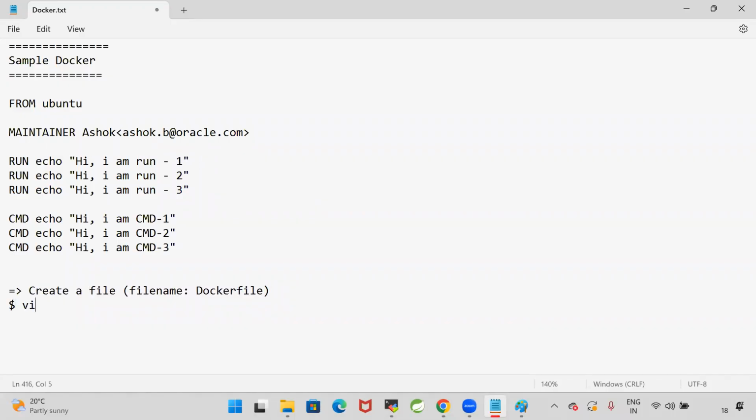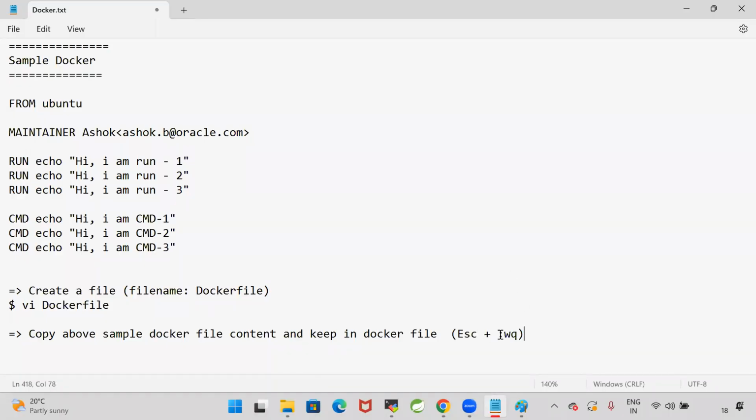So what is the command to create a file? vi Dockerfile. Copy the above sample Docker file content, press insert mode, and paste it into the Docker file. Then after pasting, press escape and :wq so that it will save the file and close it.